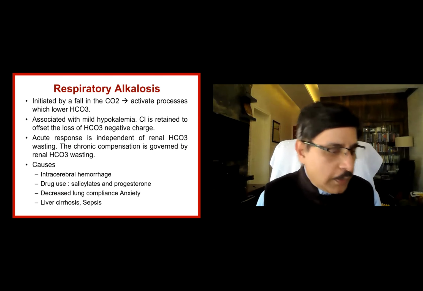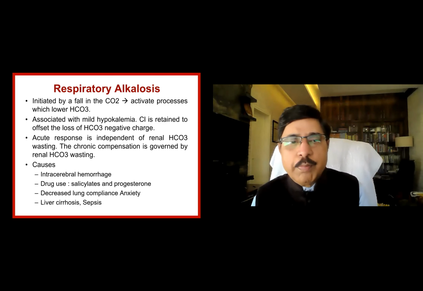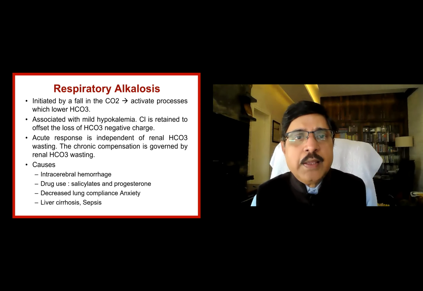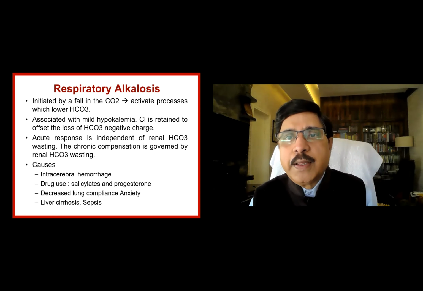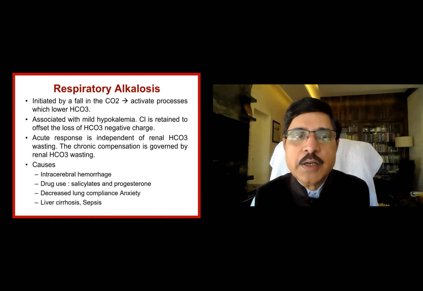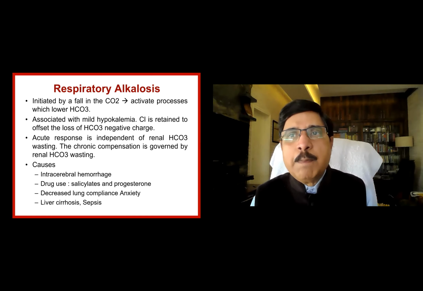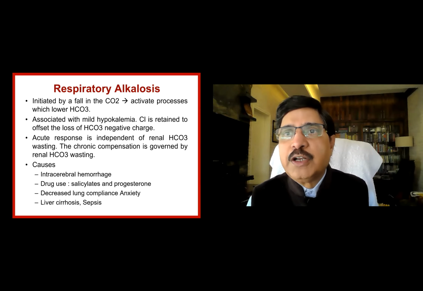Now, respiratory alkalosis. I don't know, maybe we will complete this and stop. It is initiated by a fall in the carbon dioxide. How does the fall occur? By excessive ventilation, by hyperventilation. Maybe anxiety, maybe salicylates, maybe hysterical hyperventilation, or respiratory stimulation by certain drugs.